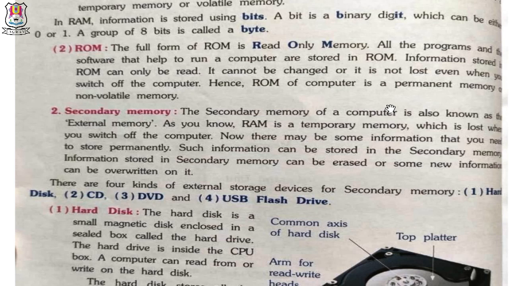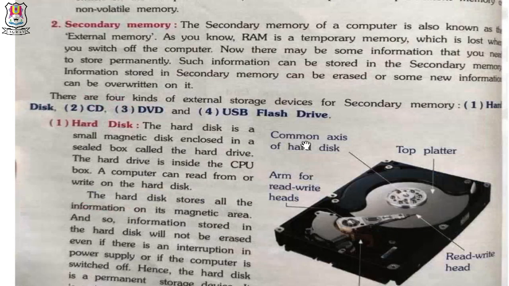Number 2, secondary memory. The secondary memory of a computer is also known as the external memory. As you know, RAM is a temporary memory which is lost when you switch off the computer. Now there may be some information that you need to store permanently. Such information can be stored in the secondary memory. Information stored in secondary memory can be erased, or some new information can be overwritten on it. There are 4 kinds of external storage devices for secondary memory.